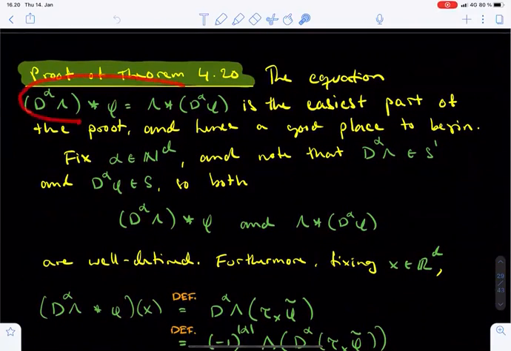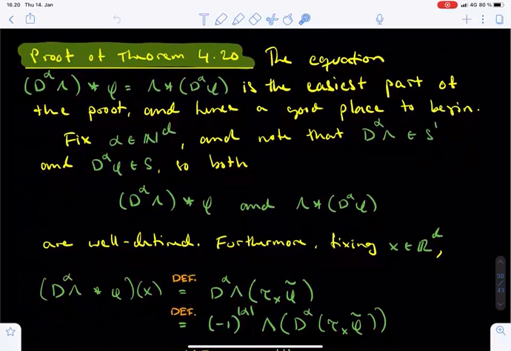The easiest part of the proof is the second equation concerning the alpha derivatives of the convolution. This is easy because both of the expressions, d alpha of lambda convolved with phi and lambda convolved with d alpha of phi, already make perfect sense, and the statement about their equality contains no information yet about the possible differentiability of the convolution.